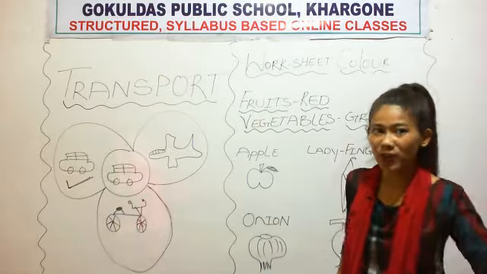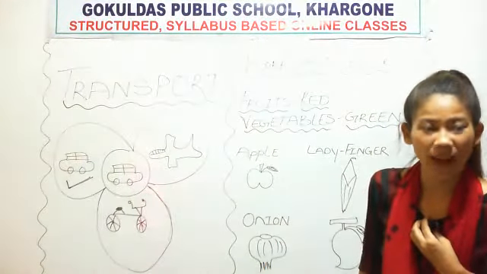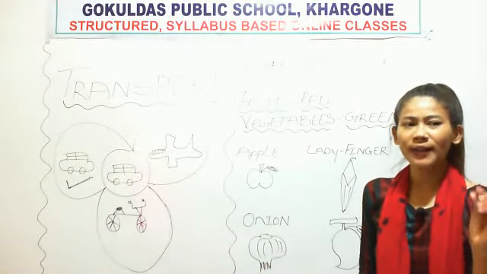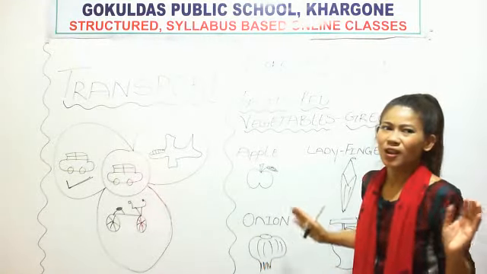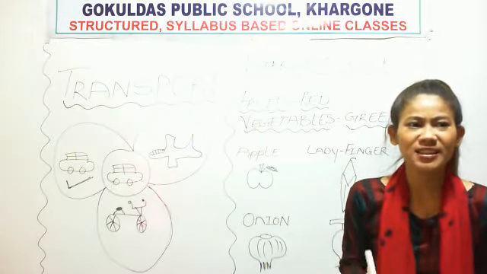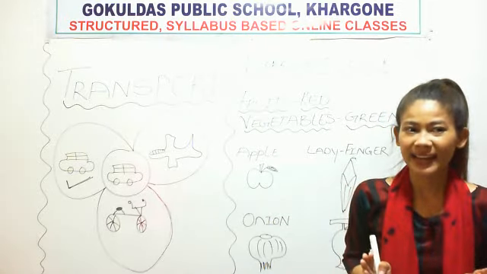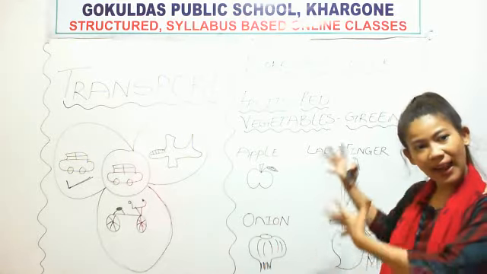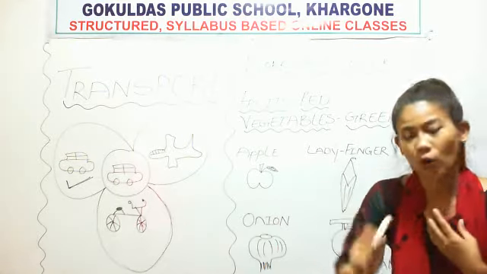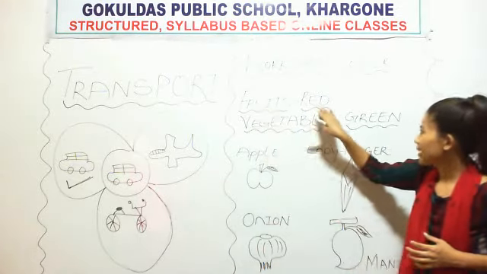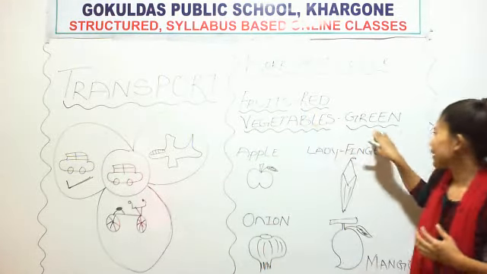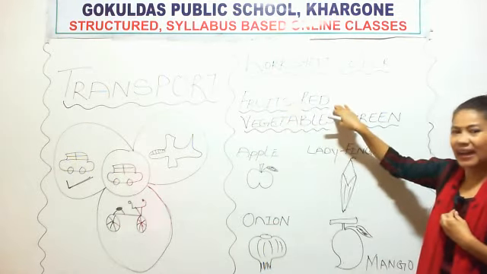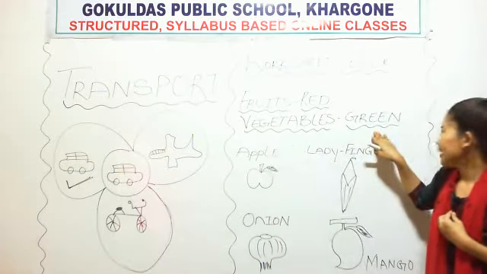Okay, so now coming to the next point. In my previous video you have learned about vegetables, right? So today I am giving you a short and sweet worksheet. You don't have to do anything, you just need to identify and color it. You need to identify the difference between vegetables and fruits, and color it. See, fruit is red color, vegetable is green color. Fruit is which color? Red color, and vegetable is green color.